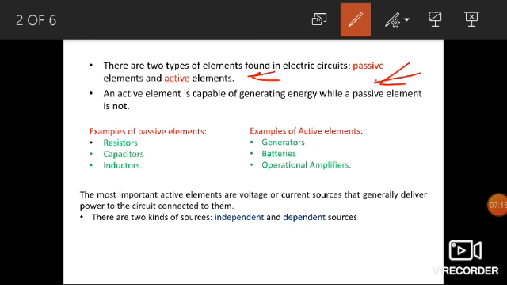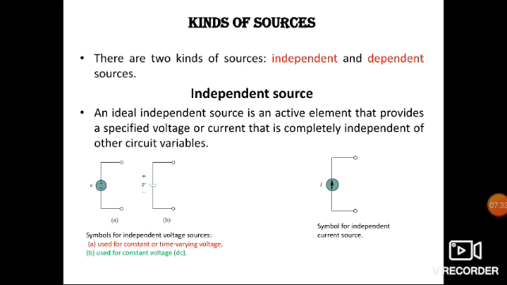Let's classify the sources into the following two categories. First one is independent source and second is dependent source. Independent source: an ideal independent source is an active element that provides a specific voltage or current that is completely independent of other circuit variables.